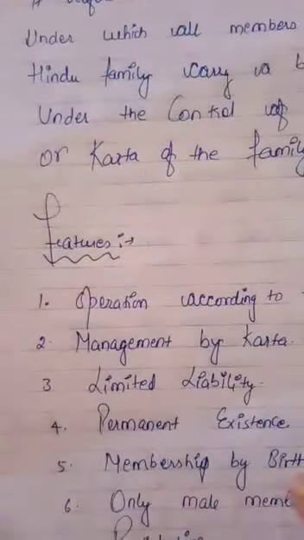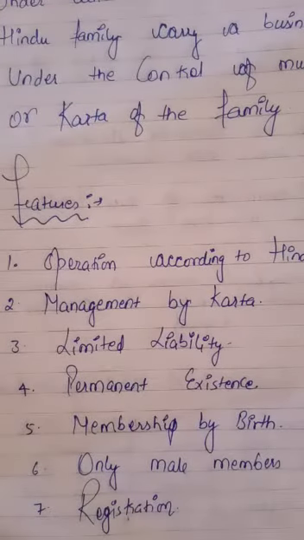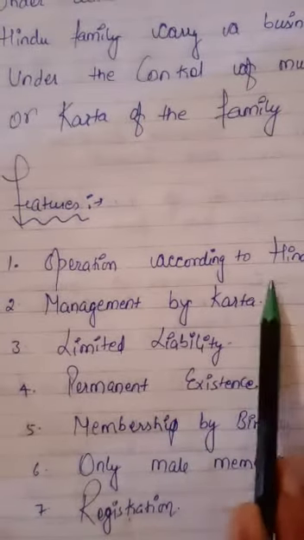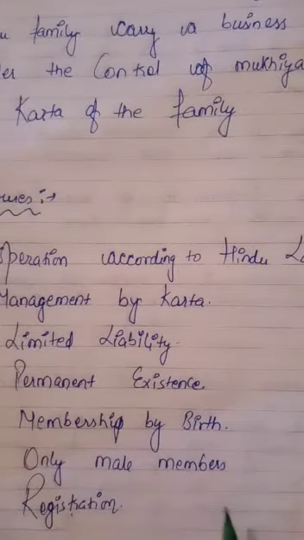So what are the features of joint Hindu family business? It operates according to Hindu law. All the decisions are taken according to Hindu law. The joint Hindu family business is directed according to Hindu law. The rights and duties of the members are decided by this law.